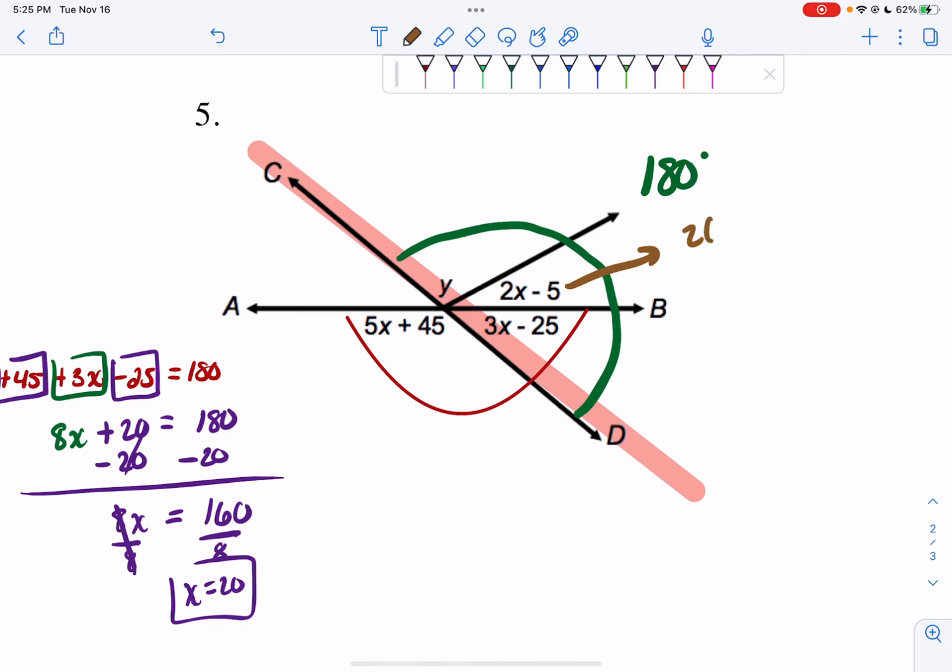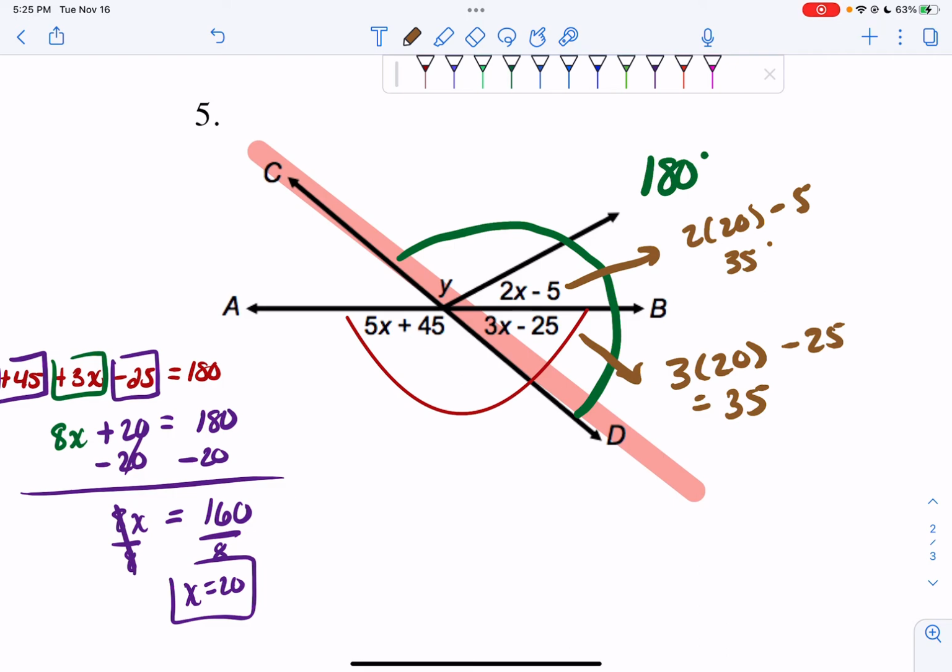2 times 20 minus 5, that'll give me 35. 3 times 20 minus 25. So 60 minus 25 is, let's see, 35. So I have two 35-degree angles.